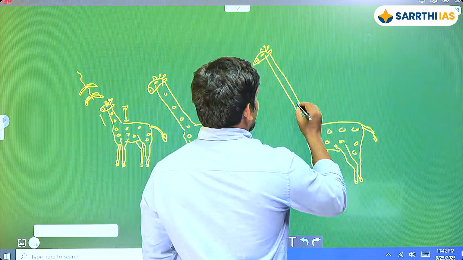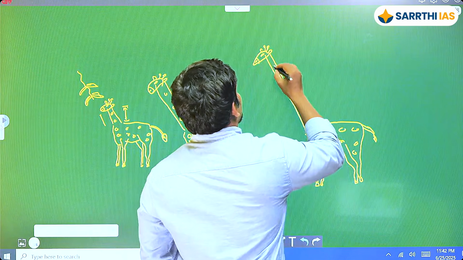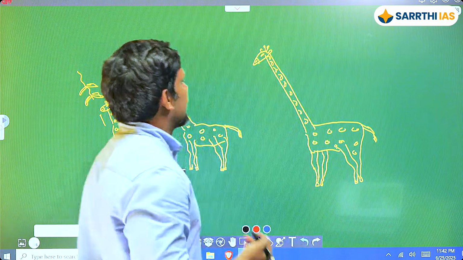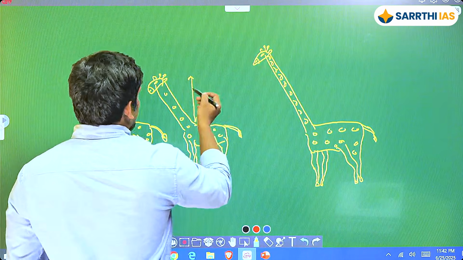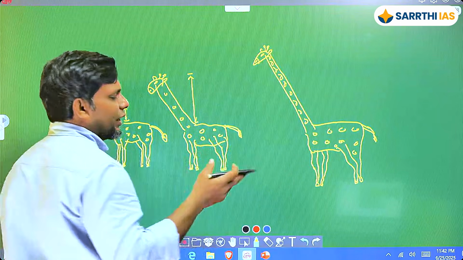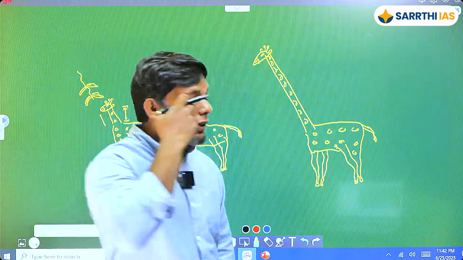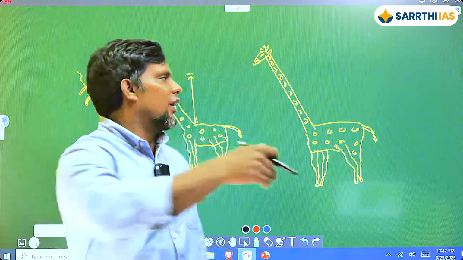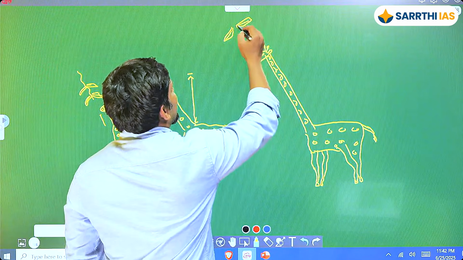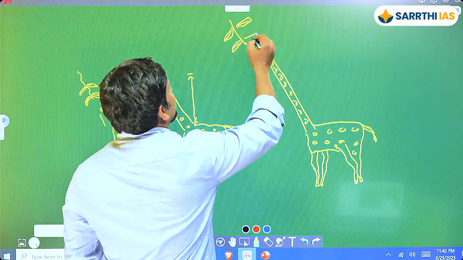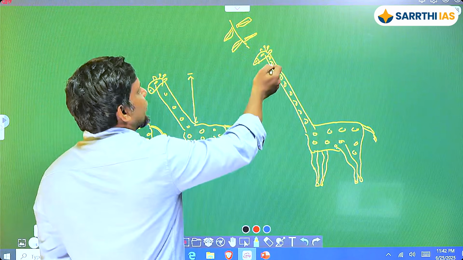It's so well designed, symmetric, isn't it? So essentially what is happening here is that the more you use it, and you're using it because you're stretching it to get to the better, fresher leaves, these leaves have the least amount of competition, because these guys cannot reach. So this one is always going to have food.